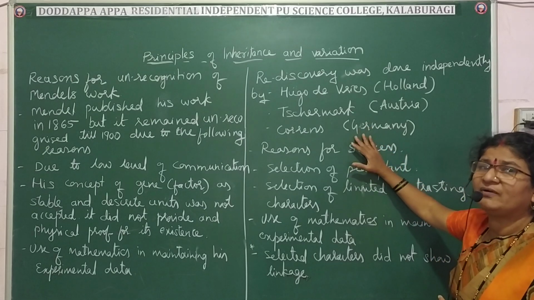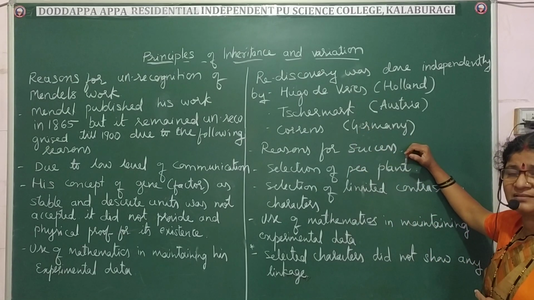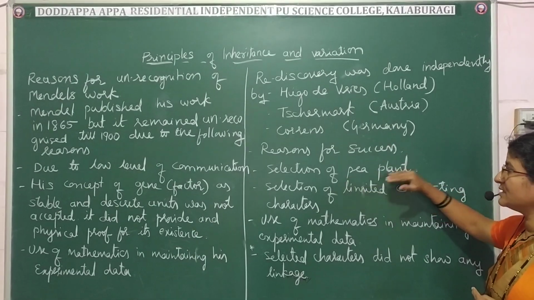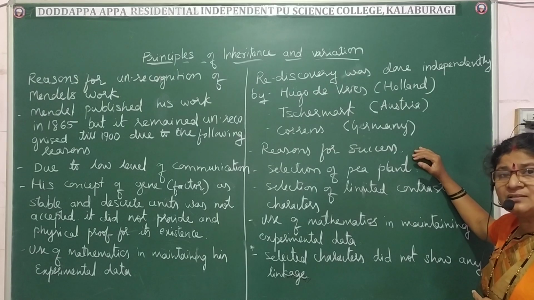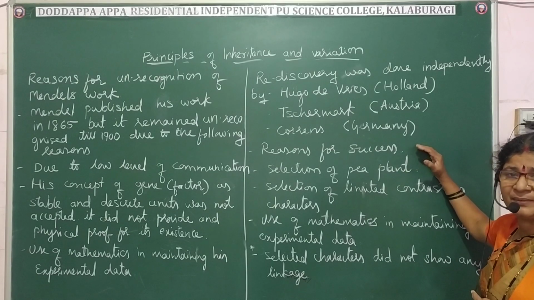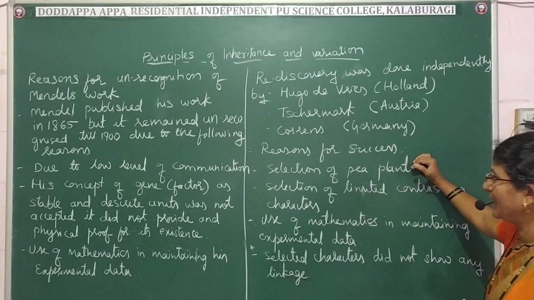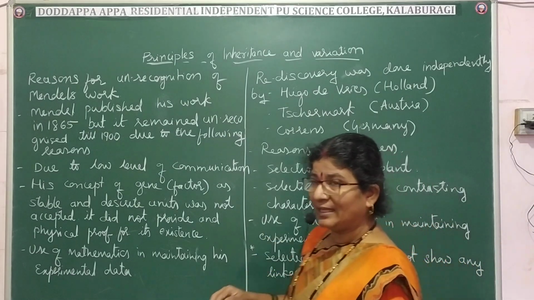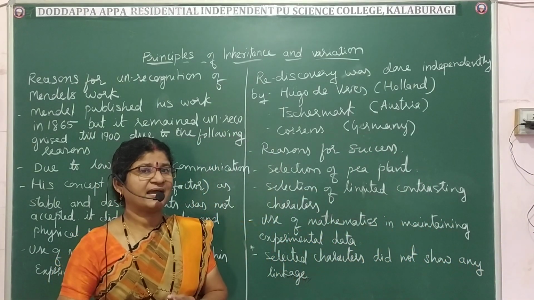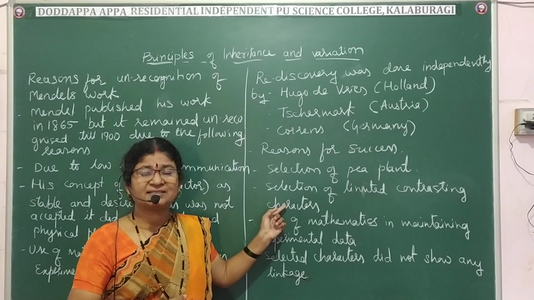Now let us know why Mendel got success, or you can say recognition of his work. The first one is the selection of the pea plant. He selected the pea plant for many reasons, which we saw yesterday in the previous class. And in that also, he selected limited contrasting characters, which is very important. He selected seven contrasting characters.